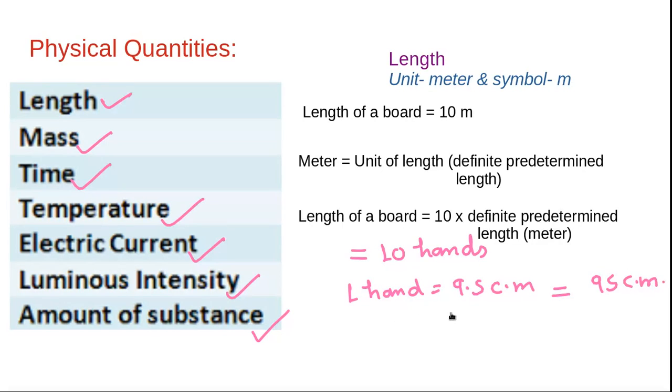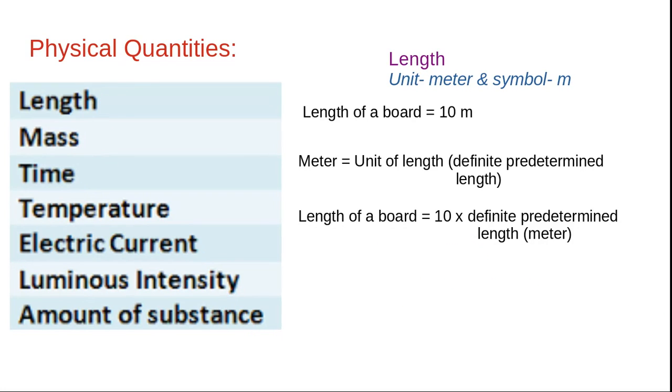Another person whose hand's length is only 9 centimeter would say the length of the board is 90 centimeter. Is it correct? No, the length of the board is fixed. It cannot change from person to person. So we require some fixed unit. Meter is fixed. This is valid all over the world.